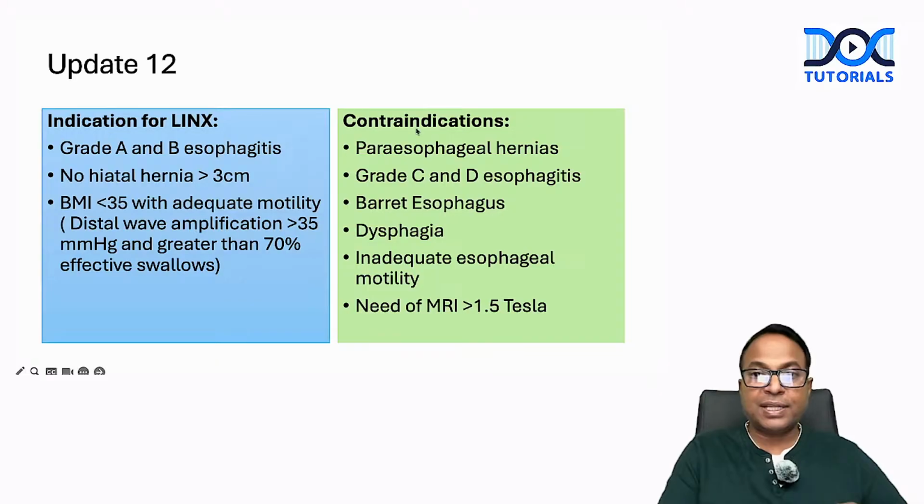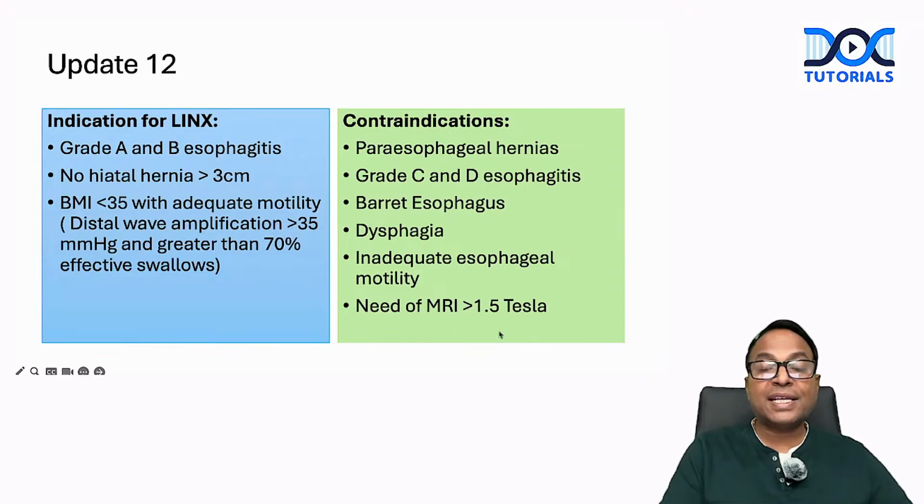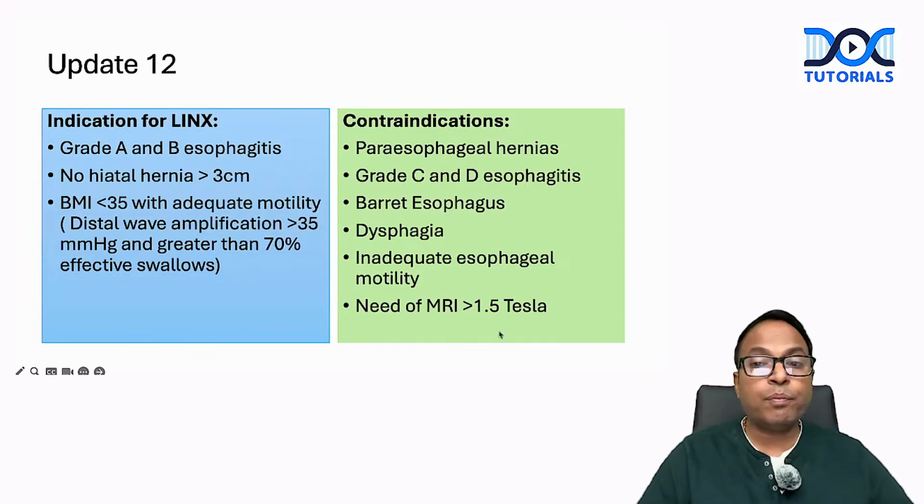So please understand, when there is a paraesophageal hernia, grade C or D esophagitis, Barrett's, a patient already having dysphagia, inadequate esophageal motility, or a patient who may need an MRI of more than 1.5 Tesla, in these cases I should not do LINX. This is a very important update.